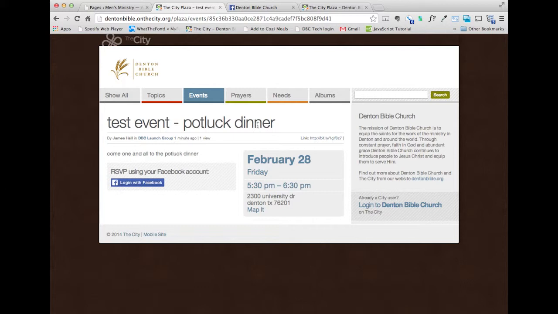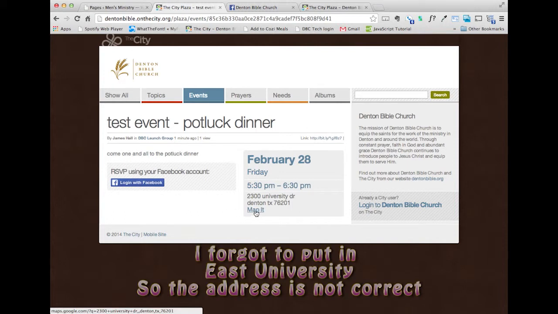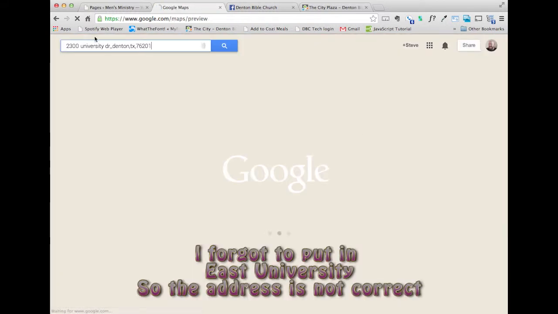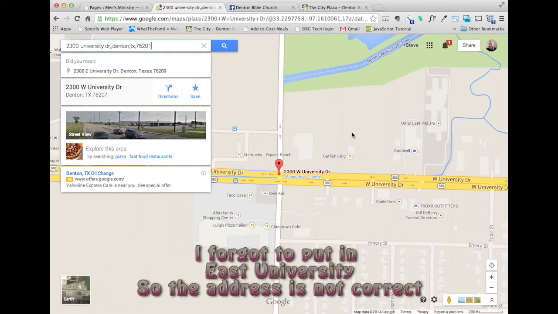Here's the potluck dinner. They can log in with their Facebook. Even if they aren't logged in, they can still see the event, and they can see what time it is. They can go and see the map of it, get directions,